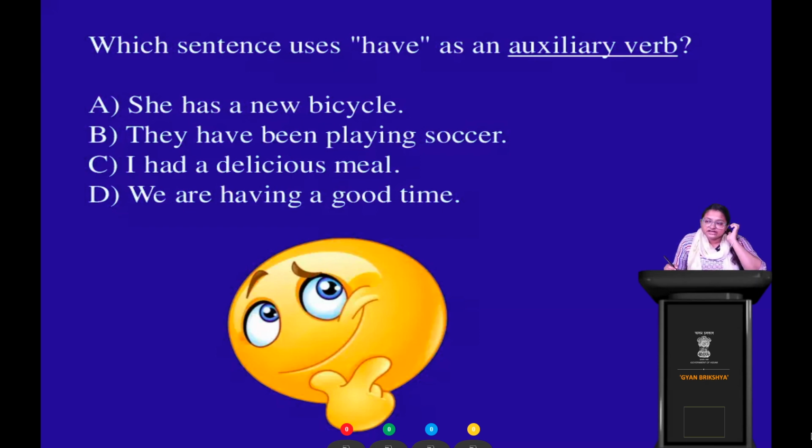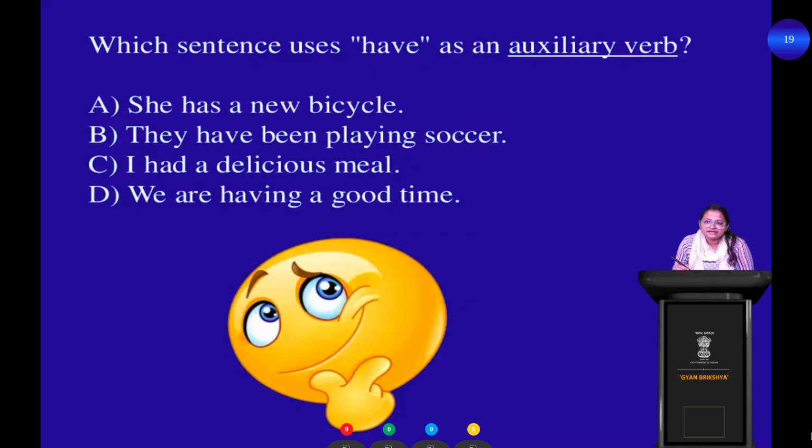So out of the 4 displayed before you, which is an auxiliary? All right. So your time starts now. Give me your responses. Which option do you think here is the correct option?